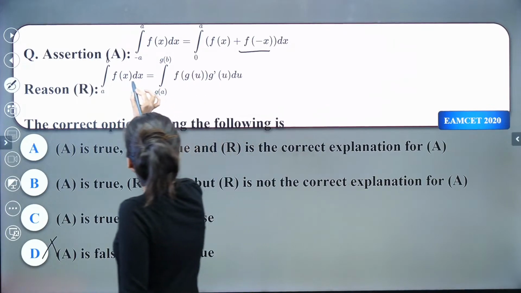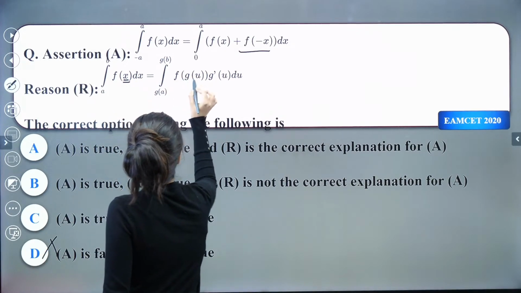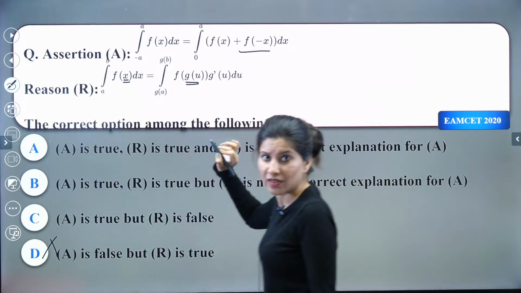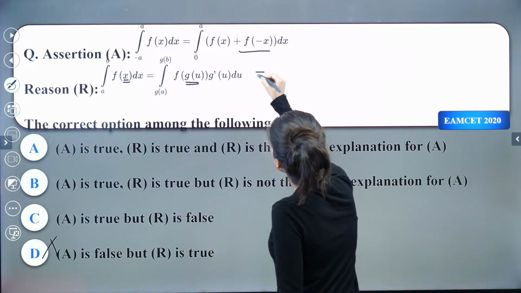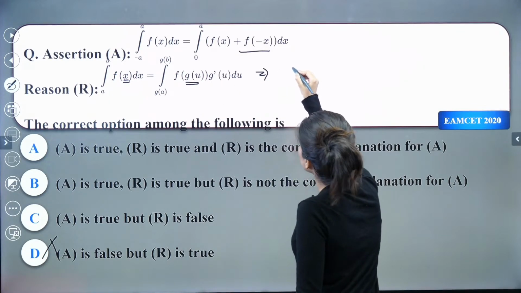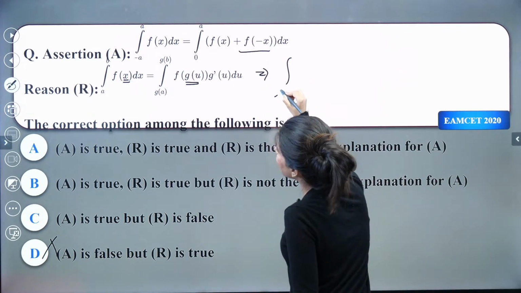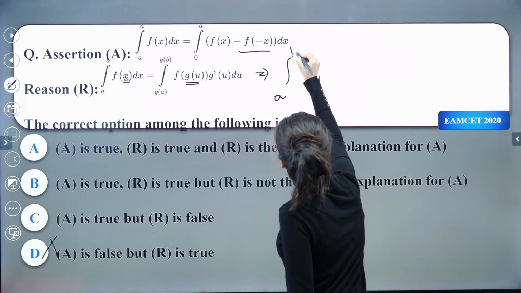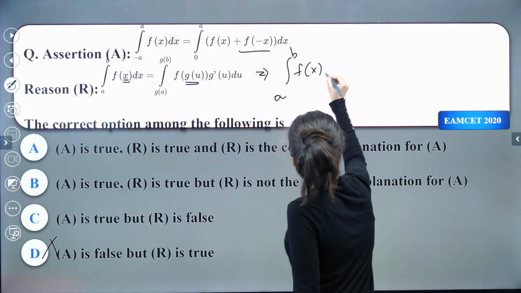So clearly this x over here will get replaced by g of u, right? So let us try to convert the LHS. So this is the integral from a to b of f of x dx.